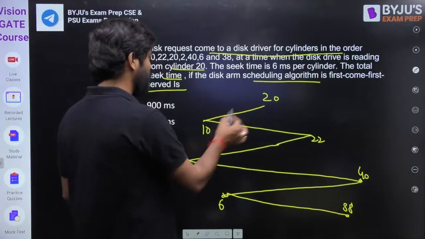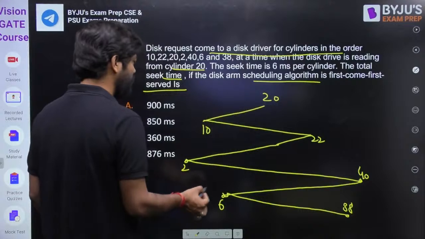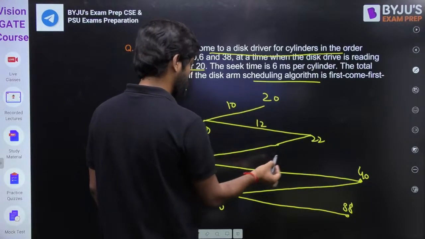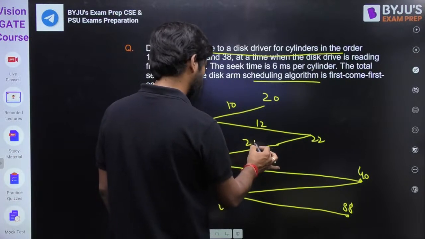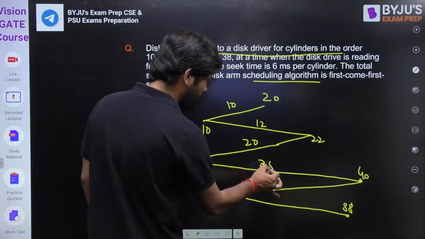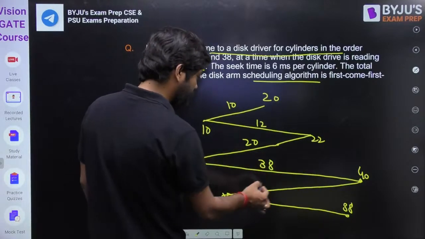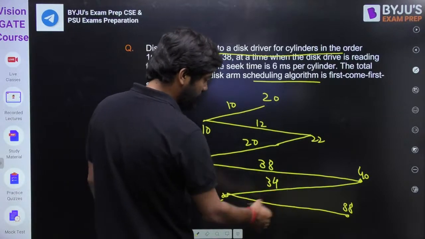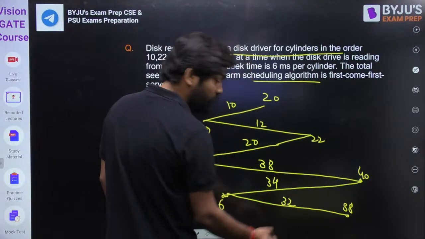So just see clearly here. Let me change the color and write here. This is 10, this is 12, this is 20, this is 38, this is 34, and this is 32.